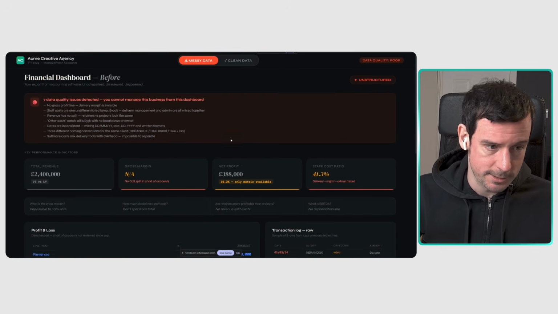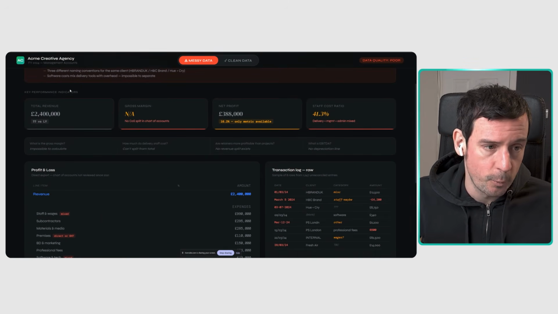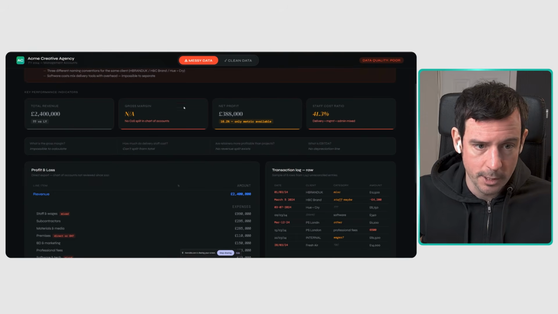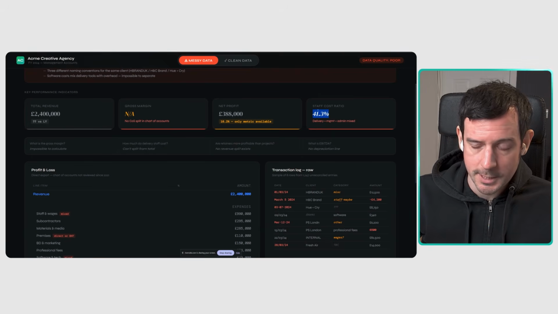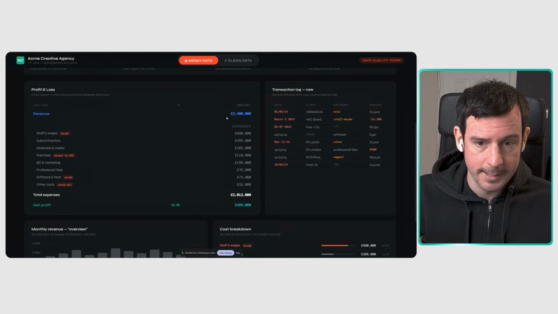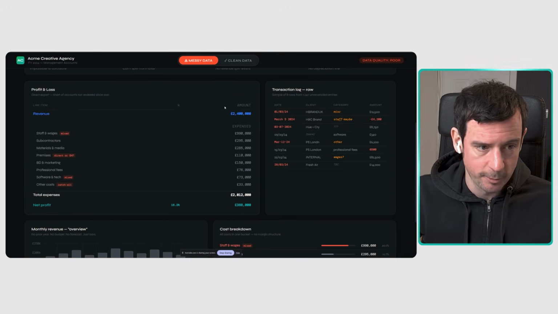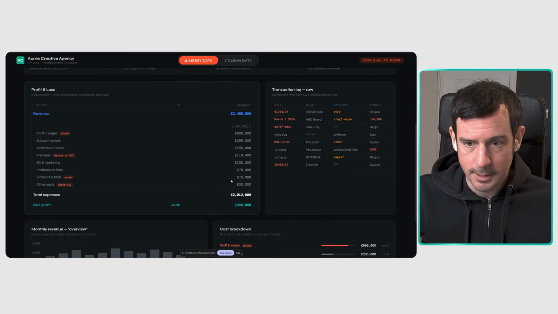So we're looking at this dashboard here. We can see at the top, we've got some key performance indicators. So we've got the total revenue. We don't know our gross margin. We know our net profit, and we know our staff cost ratio. And this is a very simple profit and loss account. So we've got revenue there, 2.4 million, staff and wages all mixed up in one account, some subcontractors, premises all mixed up in one account, some BD and marketing, professional fees, software and tech, and other costs.